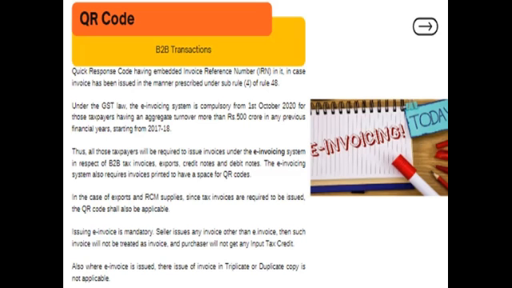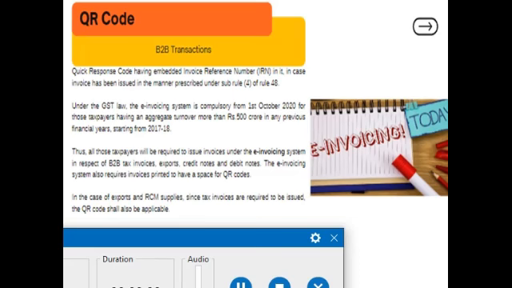All registered, so e-invoicing is not generation of invoice by a government portal. Taxpayers will continue to create their GST invoice on their own accounting or billing or ERP system as per the e-invoice system. These invoices will then be reported to the invoice registration portal. On such reporting, the IRP will generate a unique e-invoice reference number, which is digitally signed, and they will return the e-invoice to the supplier.